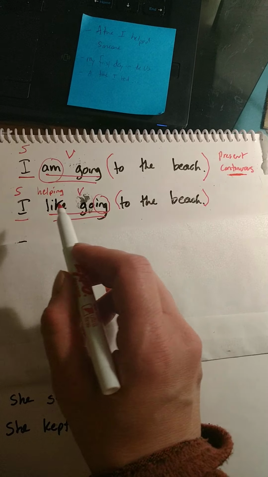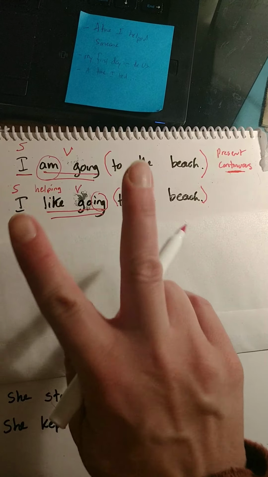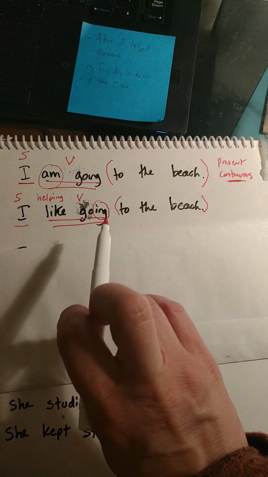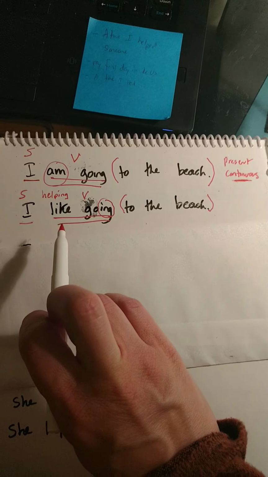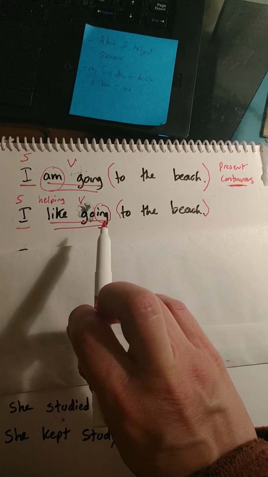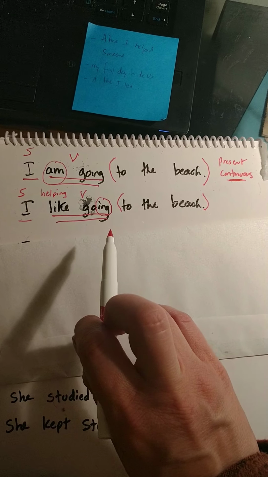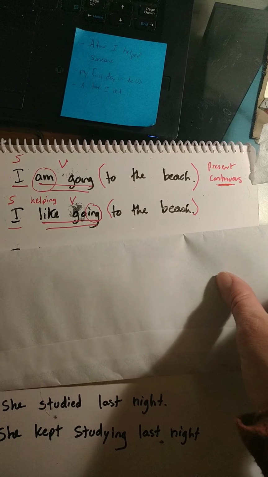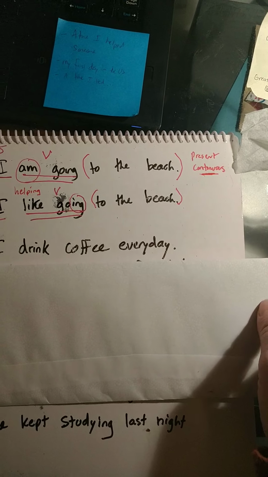Okay, this is just how, if you have two verbs, the form of the second verb after like will have an ing. Okay? All right. Hopefully we'll understand more in the next one.